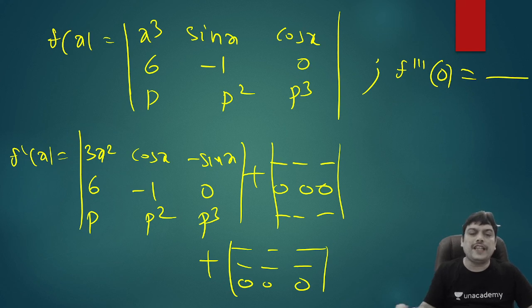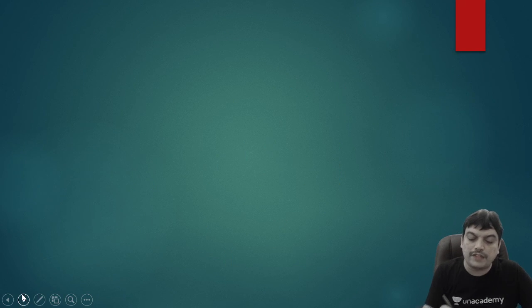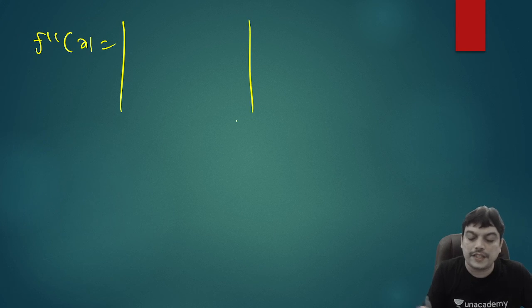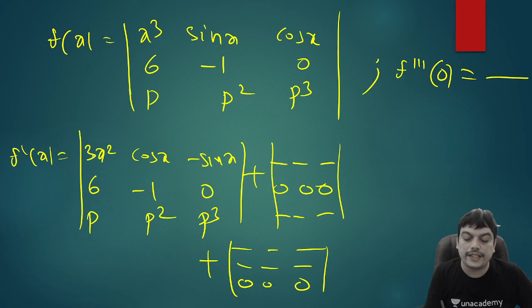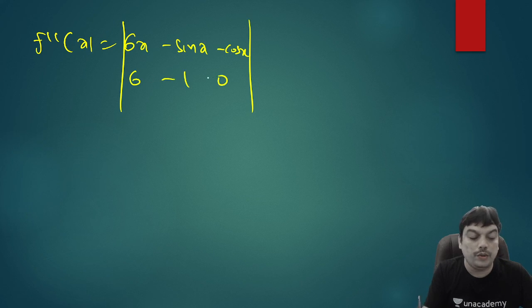So if in a 3 by 3 determinant the second and third rows are constants, it is enough to write only one determinant instead of 3 determinants, just differentiating the first row. Now next time you can apply the same rule. If you want to find f double dash x, keep the second and third rows the same, and differentiate the first row. Again 3x square will have a derivative 6x. Cos x will have a derivative minus sin x, and minus sin x is minus of cos x. The remaining rows 6, minus 1, 0, p square, p cube, we write the same.